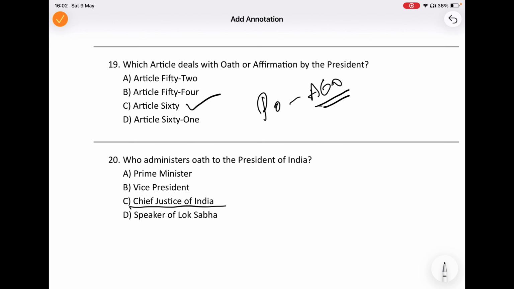And if the Chief Justice is unavailable, then the senior most judge of the Supreme Court can administer the oath. This process shows the constitutional balance and respect between different organs of the government. So the Prime Minister takes the oath from the President, and the President takes the oath from the Chief Justice. Therefore, the answer is Chief Justice of India.